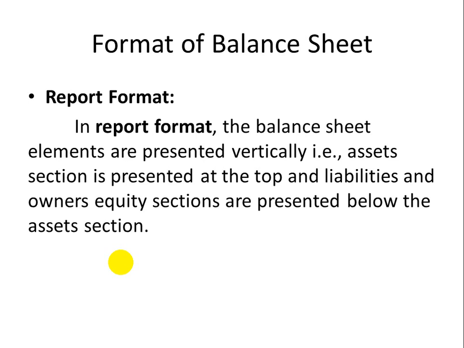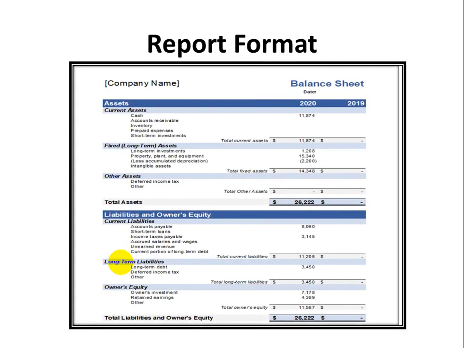It would be the same. It means that if you represent it in the form of account or report, it doesn't matter, the result will be the same; it is only a difference in presentation, only a difference in the format. So the report format balance sheet is given here, like on the top we write the name of the company and date, and similarly we write assets on the top and liabilities and owner's equity at the bottom.